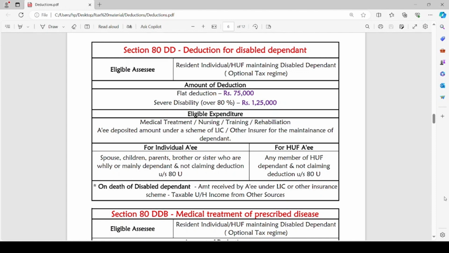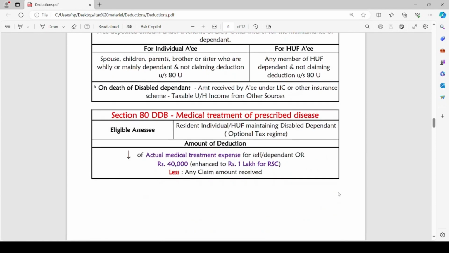On death of disabled dependent, the amount received by assessee under LIC or other insurance scheme is taxable under the head income from other sources. Since the eligible expenditure also includes any amount paid by the assessee under LIC or other insurance policy, so amount received on the death of disabled dependent from the LIC or other insurance scheme will be taxable under the head income from other sources. Now let us head to the next section, Section 80DDB.